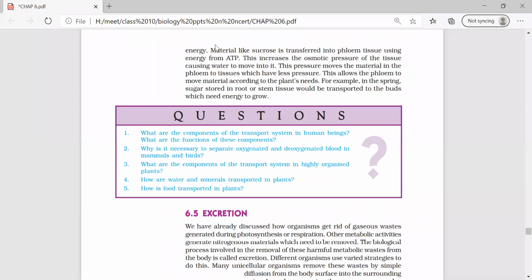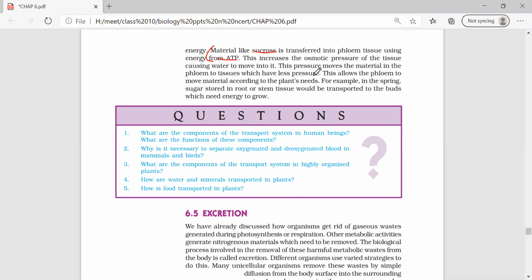Here you can see. What is the material transported? It is not glucose. Please remember, it is sucrose, and it is transported by using energy, that is ATP. This type of transport is known as pressure flow transport, because this increases the osmotic pressure of the tissues, causing the water to move into it, and the pressure moves the materials in the phloem to the tissues which have lower pressure.